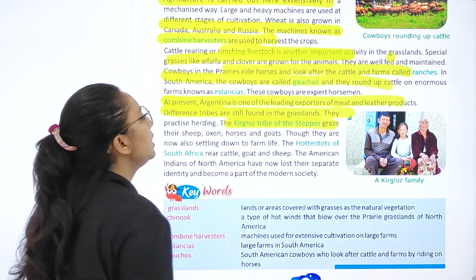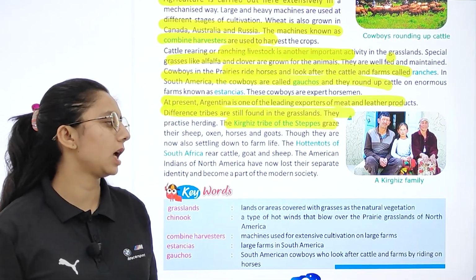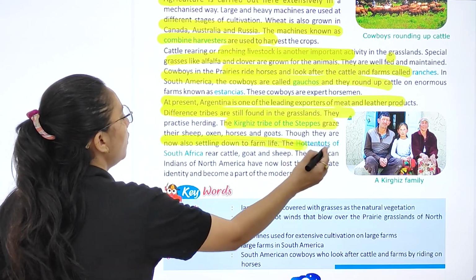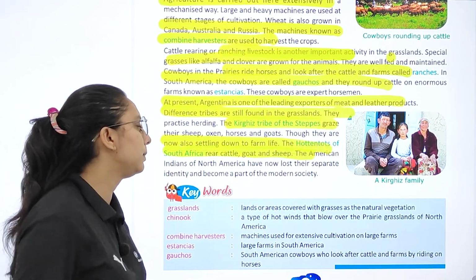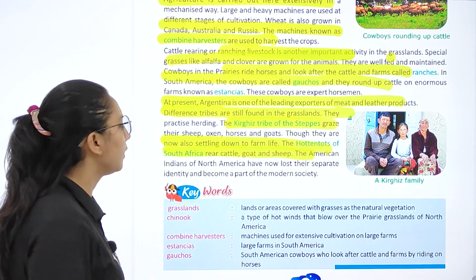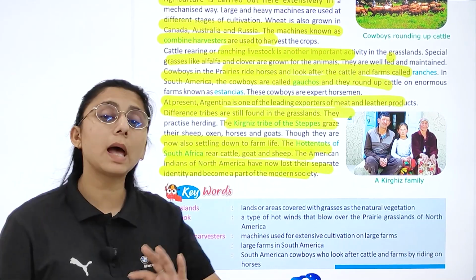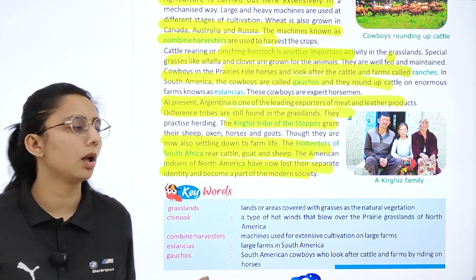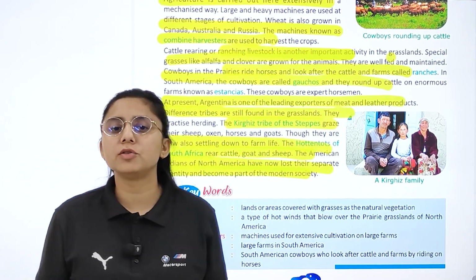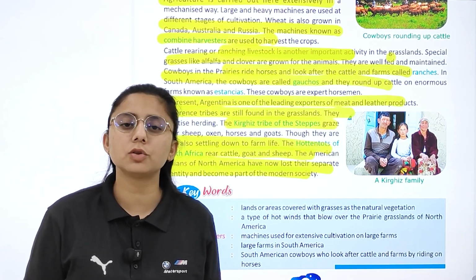They are found in the Kirghiz tribe of steppes, grazing cattle and sheep. They are now also settling down to farm life. Bushmen of South Africa, North America, they have lost their separate, उनकी जो separate identity है ना वो इन्होंने खो दी है. And they become the part of modern society. और ये किसका part बन गए? Modern society.